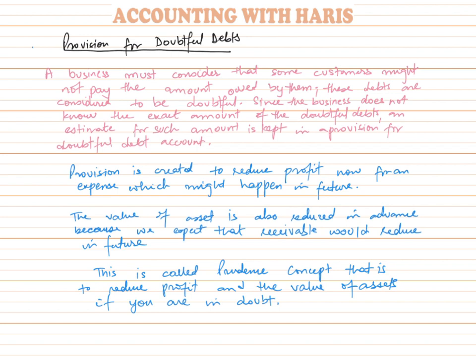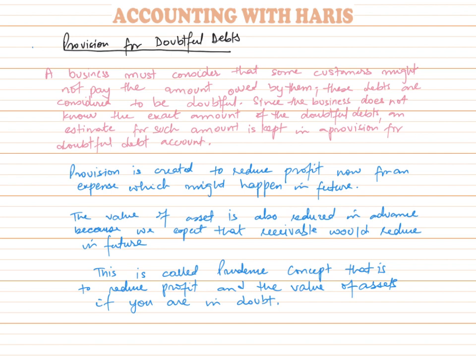Provision is created as per the prudence concept, because in accounting there's a concept called prudence concept, which states that whenever as an accountant we are in doubt, we should reduce the value of assets and we should reduce the value of profit.